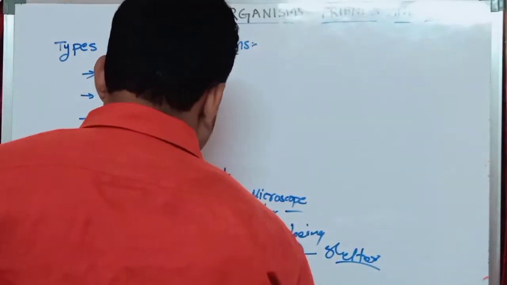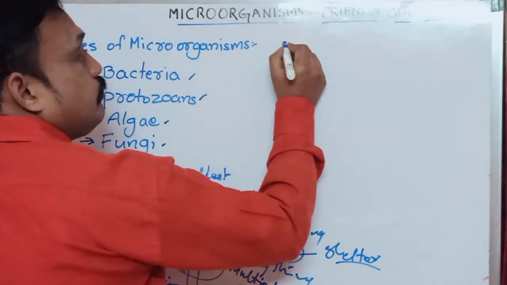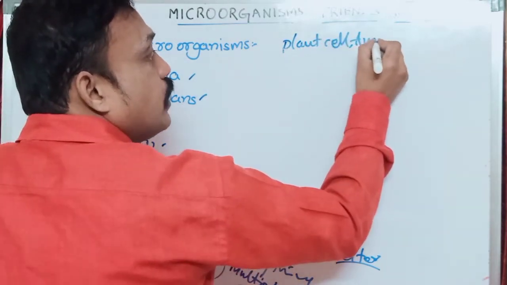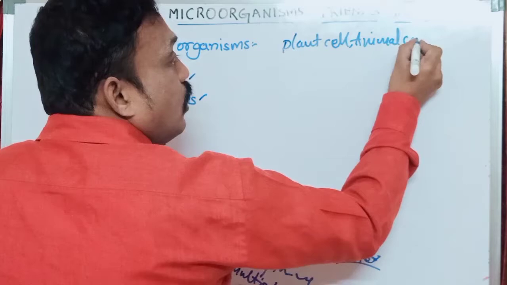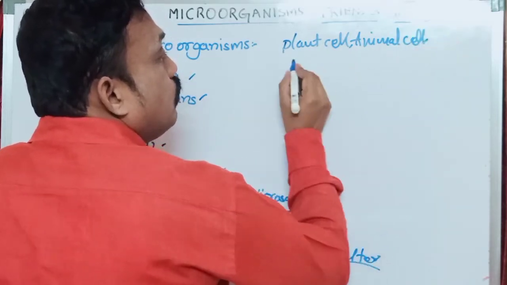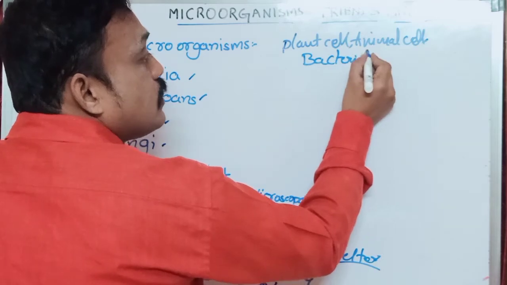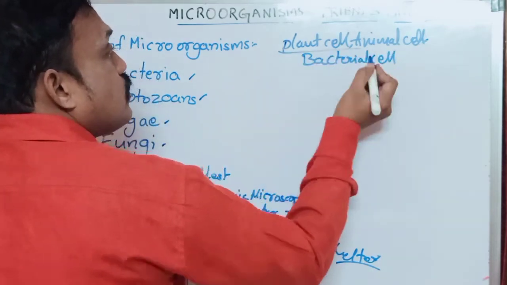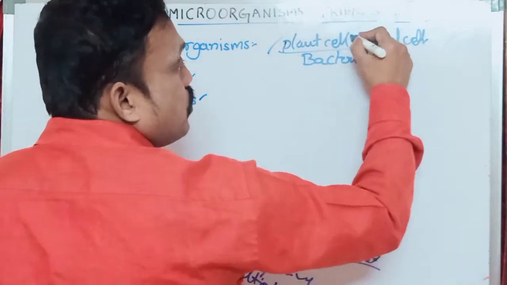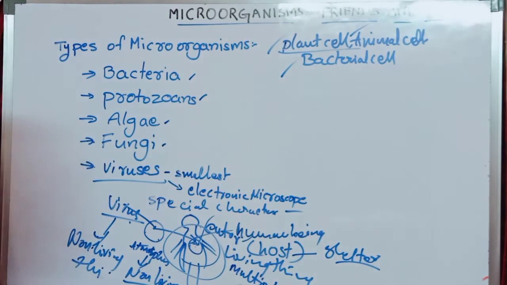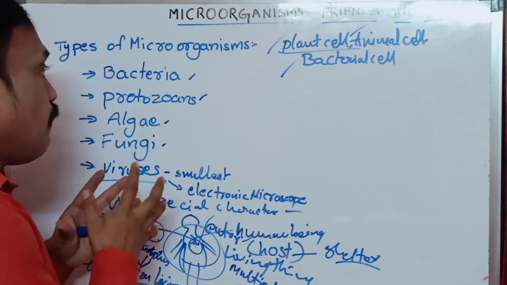Viruses develop in plant cells, in animal cells. Animal means even human beings are animals. Animal cells, and also even in bacterial cells. It develops in bacterial cells also. So viruses will develop in plant cells, in animal cells, and also in bacterial cells. So I think, okay, viruses are what?